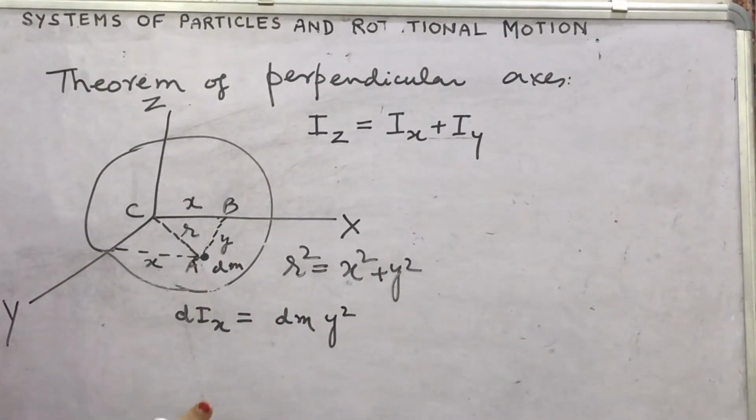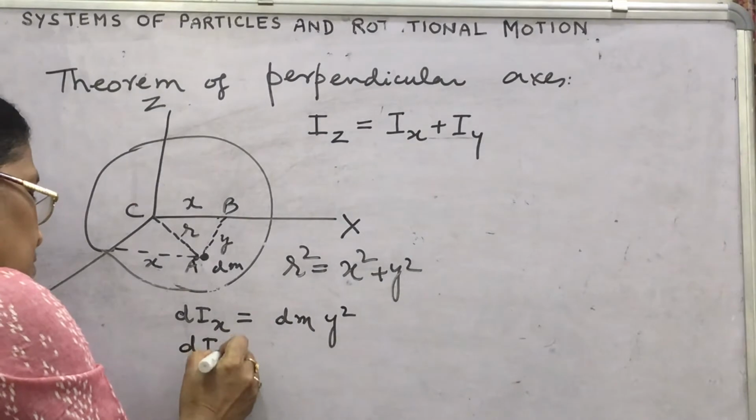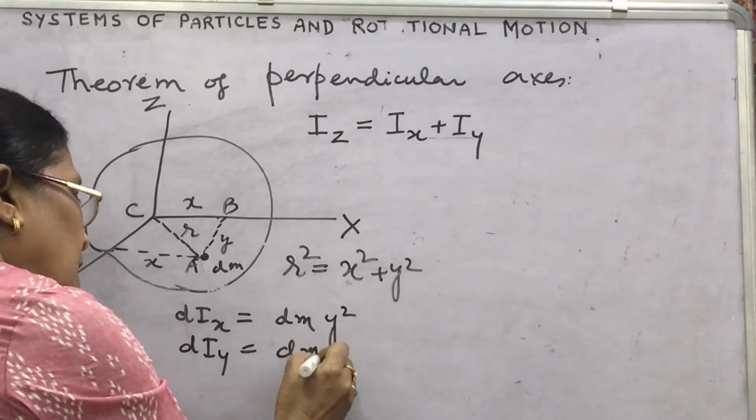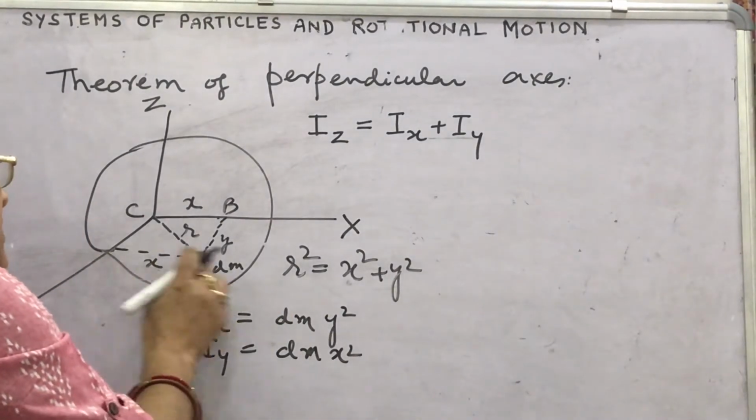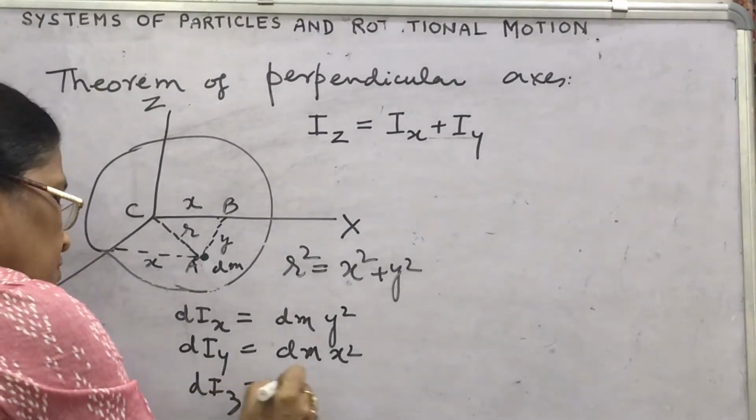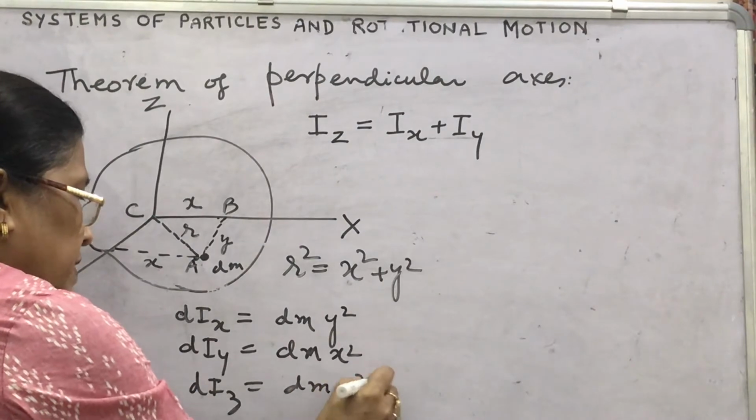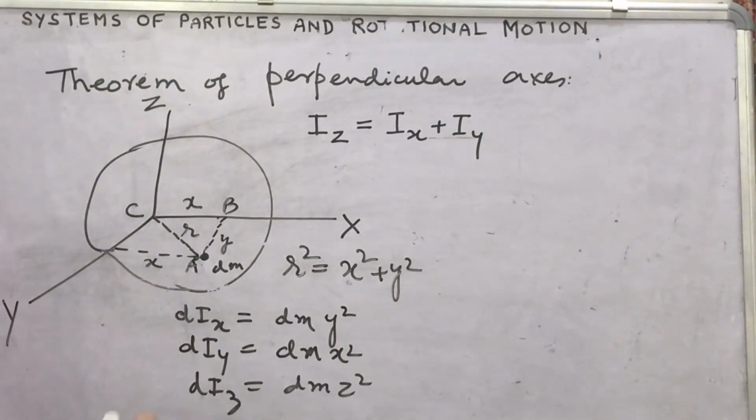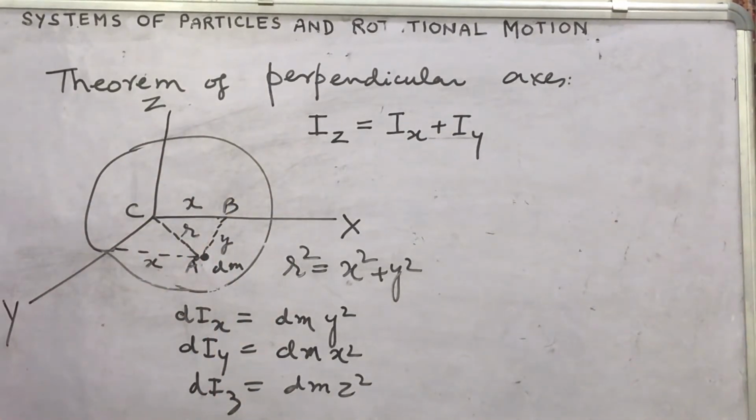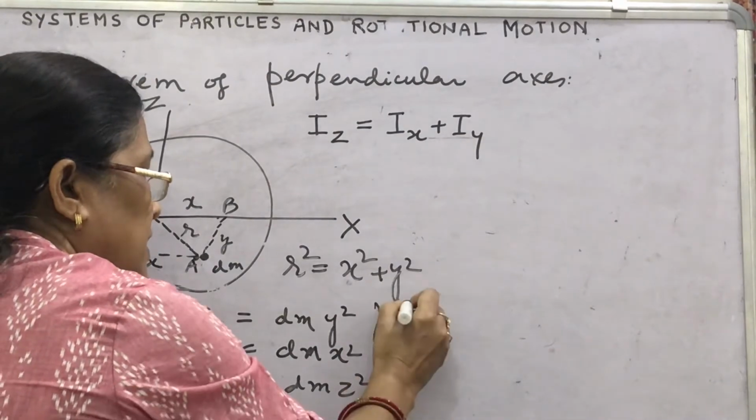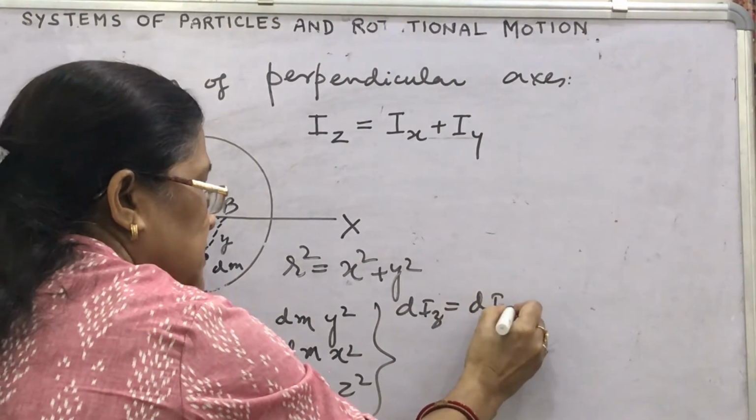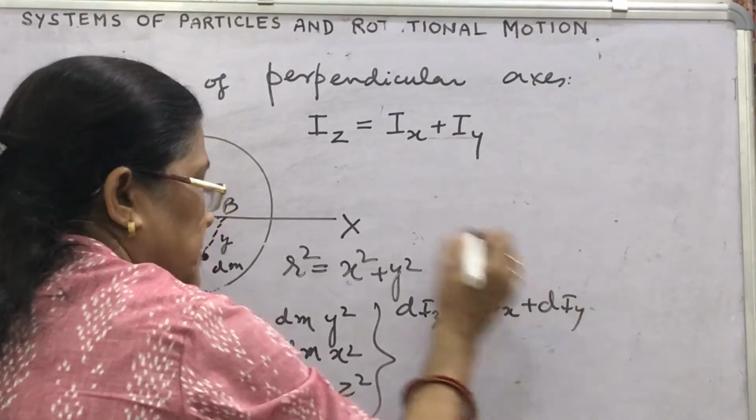In the same way, you can write moment of inertia about y axis, dIy. What will you write? dm x square. From y axis, what is this distance? x. And from z axis, dIz will be equal to dm z square. Then for the whole object, what will be the moment of inertia? You can write this dIz equal to dIx plus dIy as per the statement.